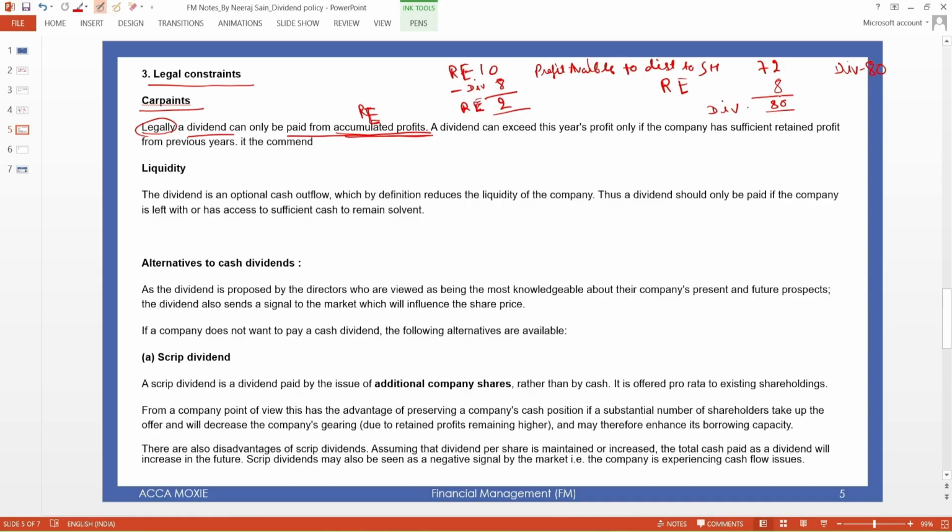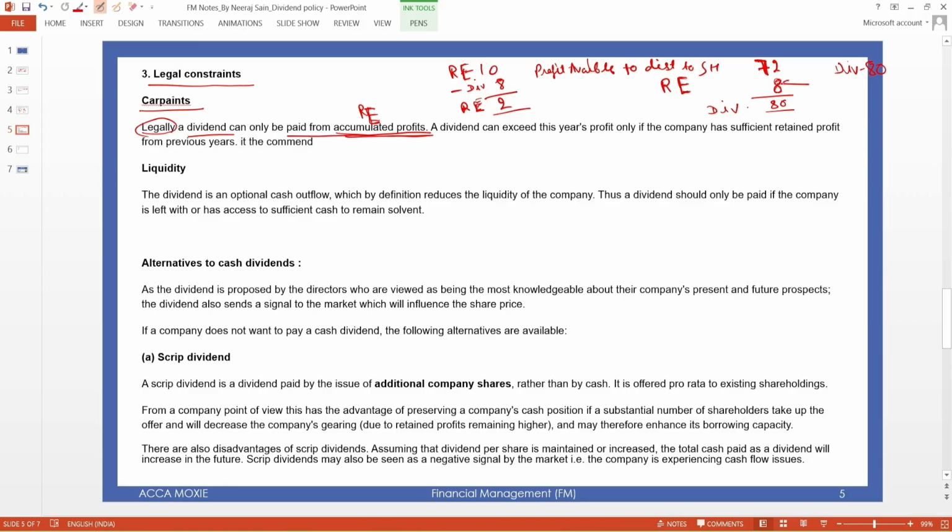So you can only pay dividend out of the profit available, or out of any profit that is retained from previous years' profit. If you want to pay dividend, you cannot pay by borrowing from outside. You cannot pay dividend by borrowing.